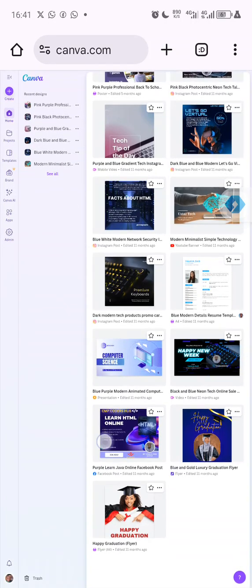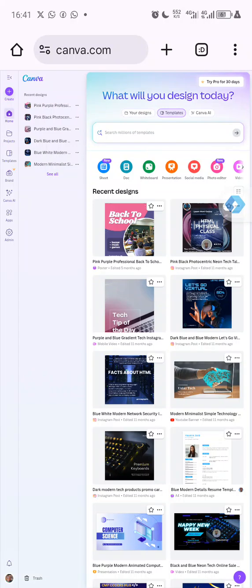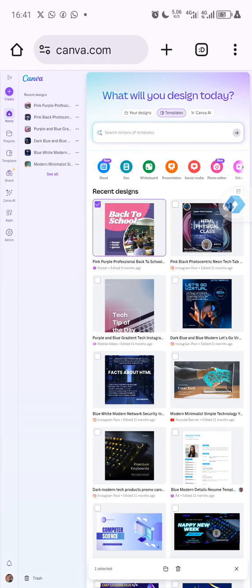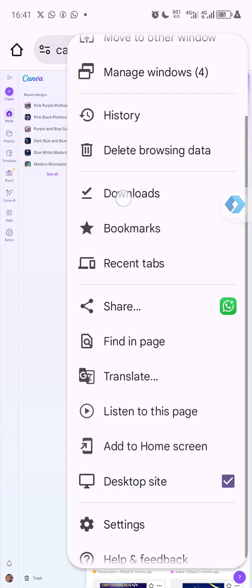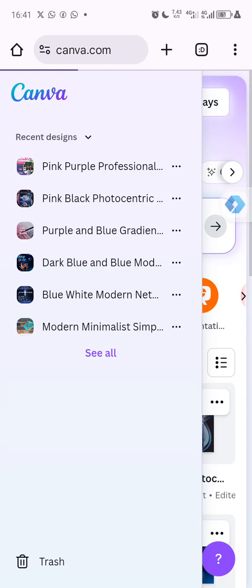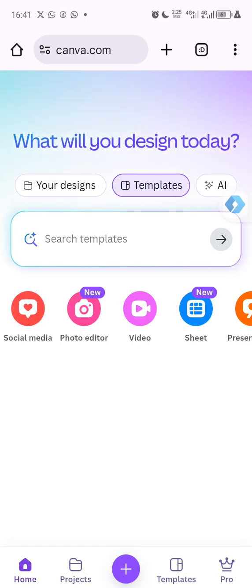Though this is a free account I'm using, because if I show you with my pro account, you may not understand what I mean. But nevertheless, I'm going to show you how Canva looks. So in Canva, when you want to create a design, let me remove it from the desktop side so that you can see fully how Canva looks on mobile. So this is how Canva looks on mobile.